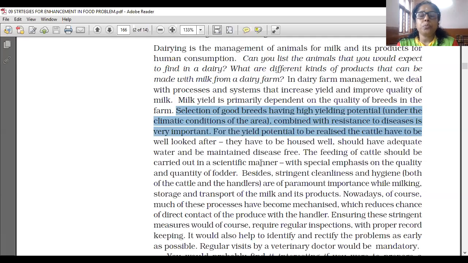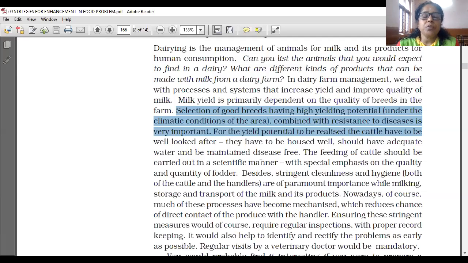Storage and transport of the milk and these products, nowadays, of course, much of this process has become mechanized. The machines are used for this whole process. In a cattle farm, many cows and many buffaloes are there, not just one or two. So machines are used for all this purpose. Being mechanized reduces the chance of direct contact of the product with the handler.